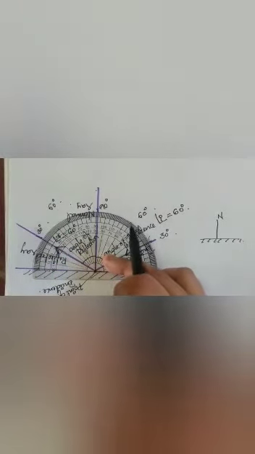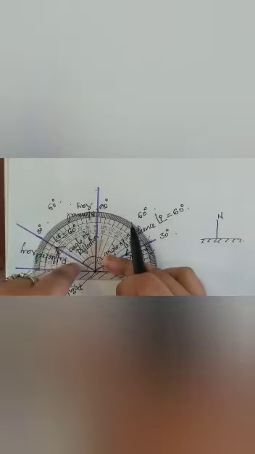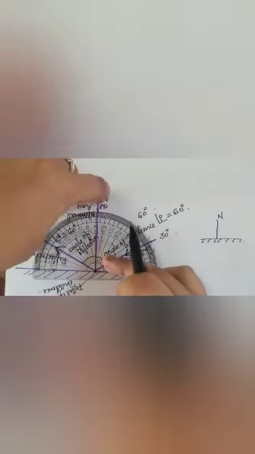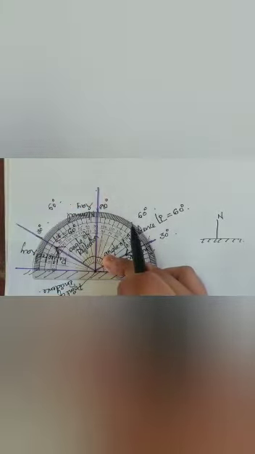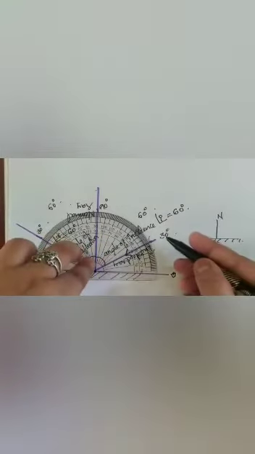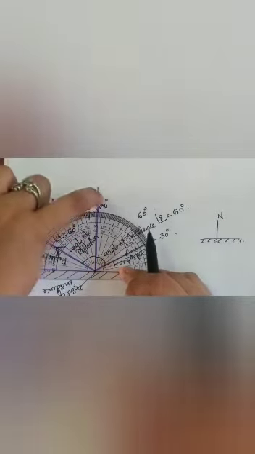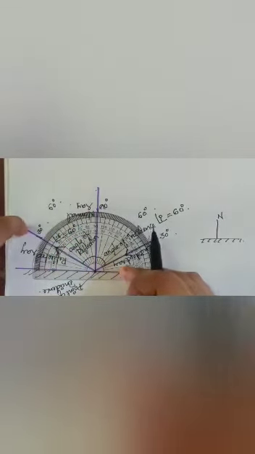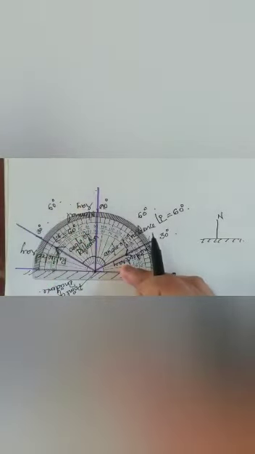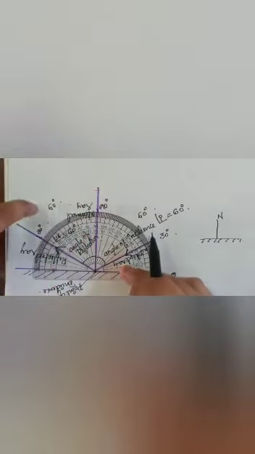Also remember, this is not the exact angle shown in the protractor. We have to make the angle between these two, that is 90 degrees and 30 degrees, and not about this angle. Angle of incidence is not the angle between the mirror and the incident ray, or the mirror and the reflected ray, whatever you have taken. This is the angle between the normal ray and the incident ray, and the normal ray and the reflected ray. You have to consider these angles.